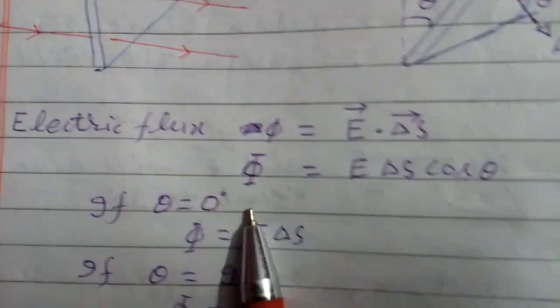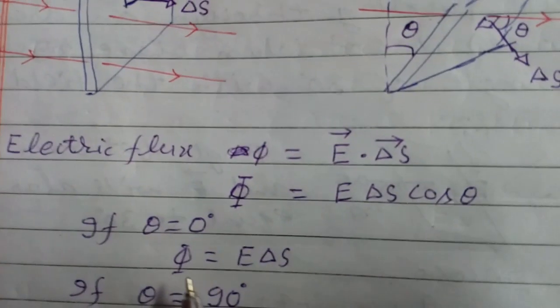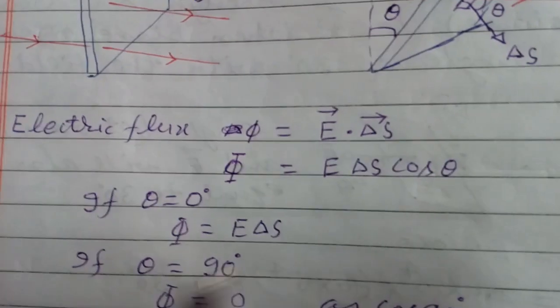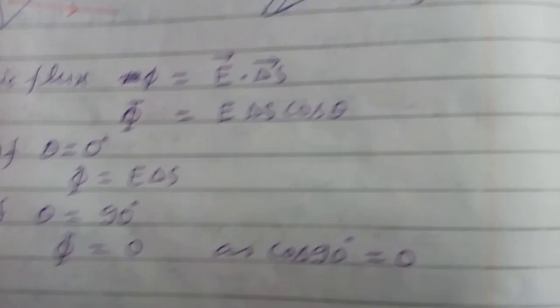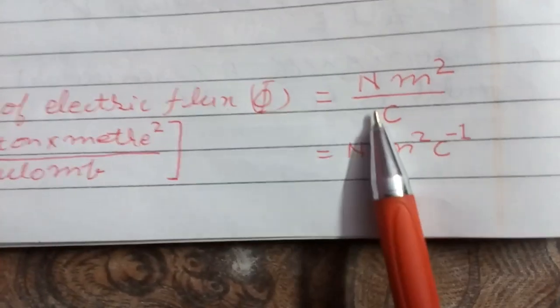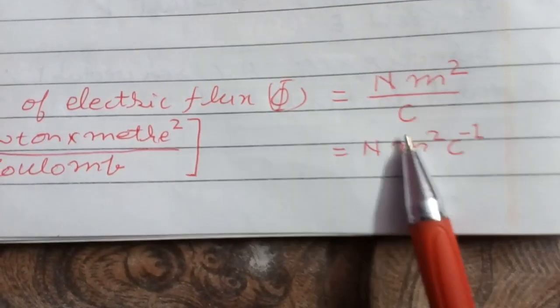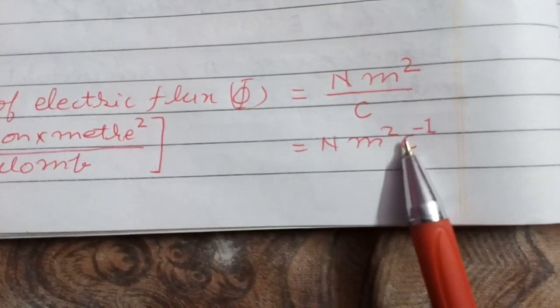Now if theta is equal to 0 degrees, phi will be maximum, E delta S. If theta is equal to 90 degrees, phi will be 0, as cos 90 is equal to 0. Now the unit of electric flux phi is Newton meter square per coulomb, or Newton meter square into coulomb to the power minus 1.